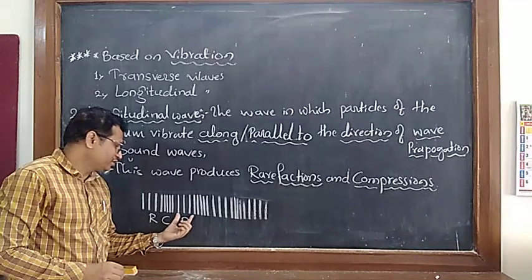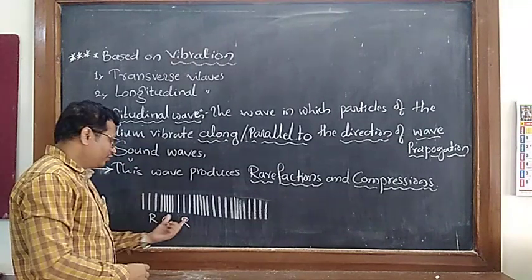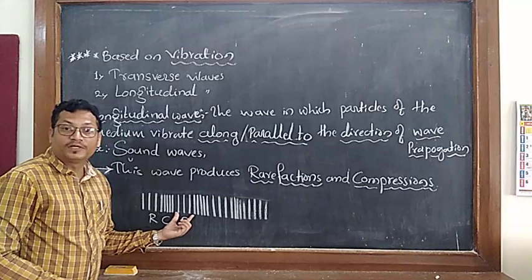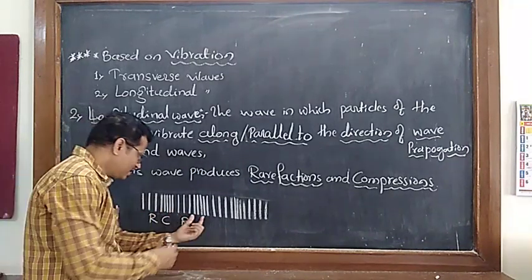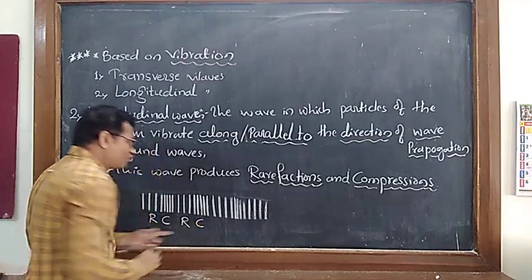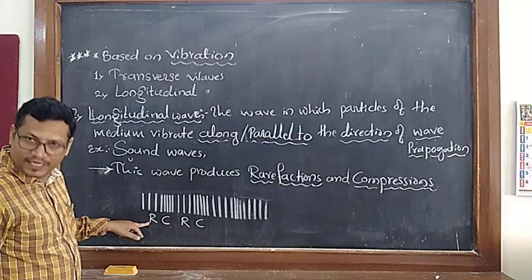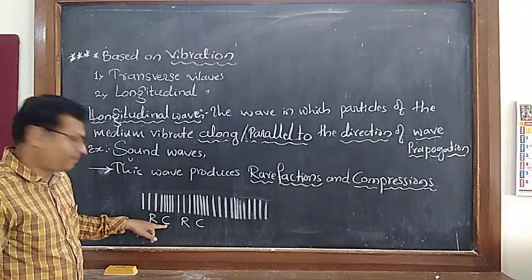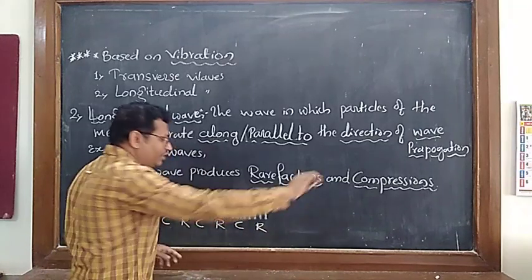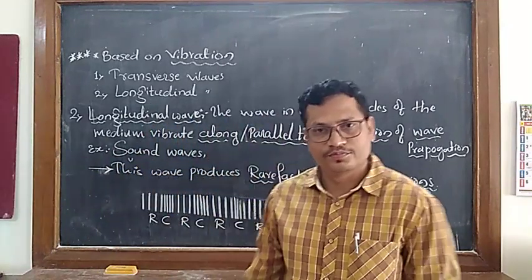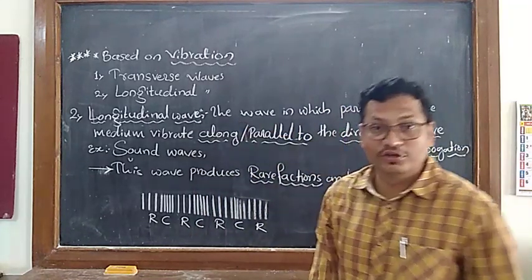The separation between the lines is more here, less here, more here, and again less here. I will write: this is compression, this is rarefaction. R for rarefaction, C for compression. Rarefaction, compression, rarefaction, this will continue. So this kind of wave is called a longitudinal wave.